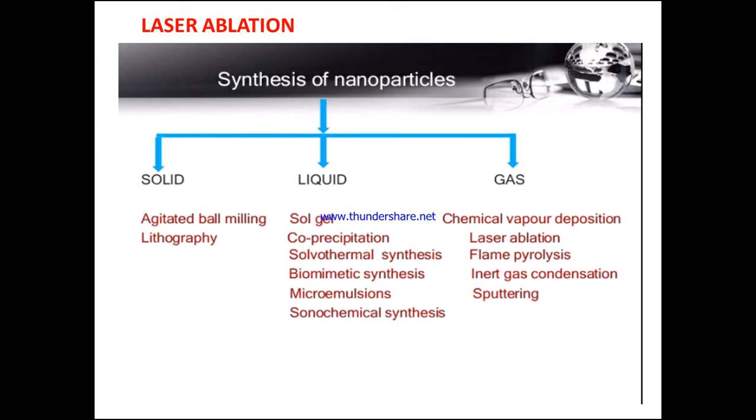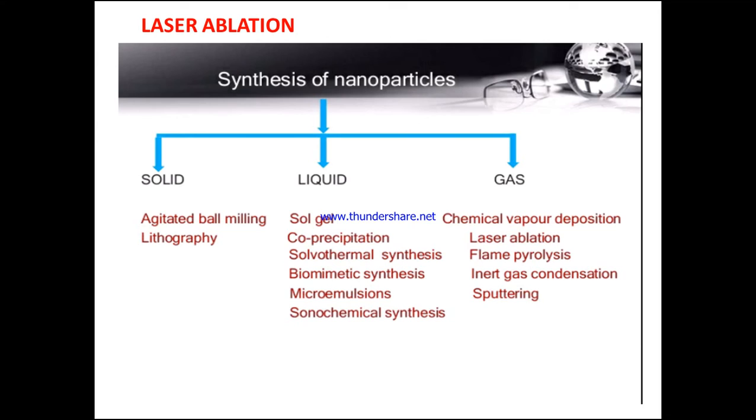We have synthesis of nanoparticles by solid, liquid and gas. In solid we have agitated ball milling and lithography, which we discussed in our last class. In the liquid, that is the wet chemical synthesis of nanoparticles, we came across the sol-gel method.